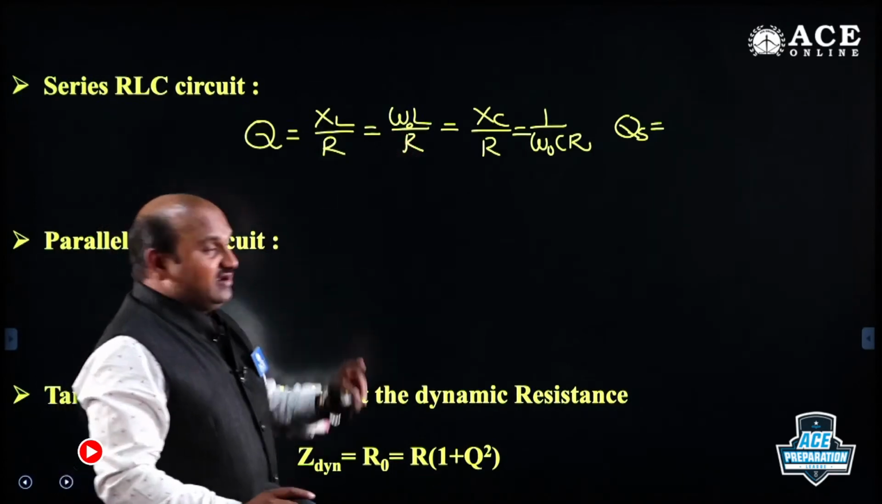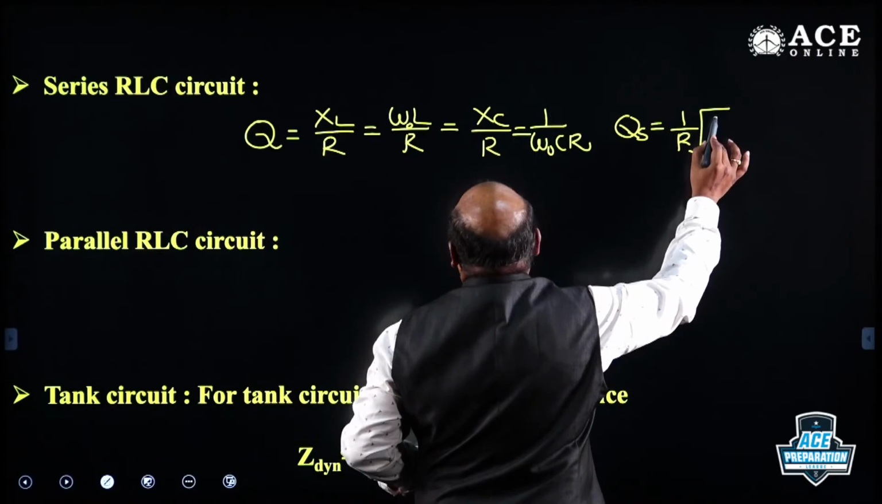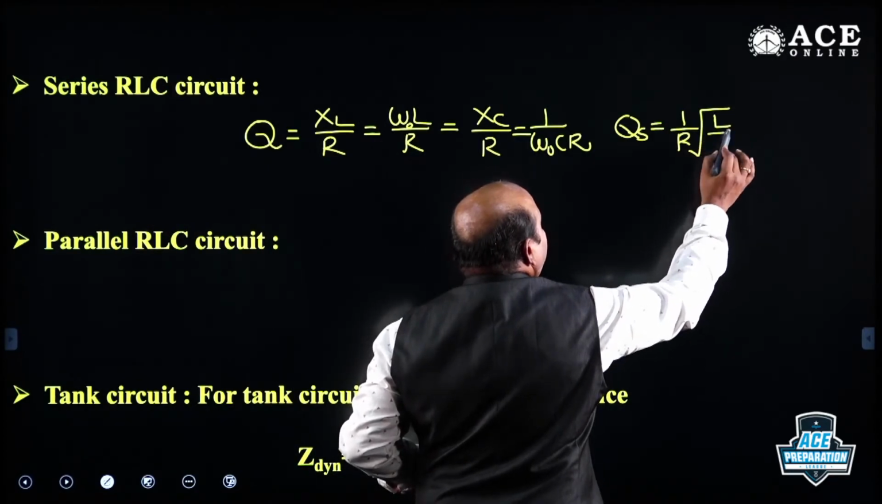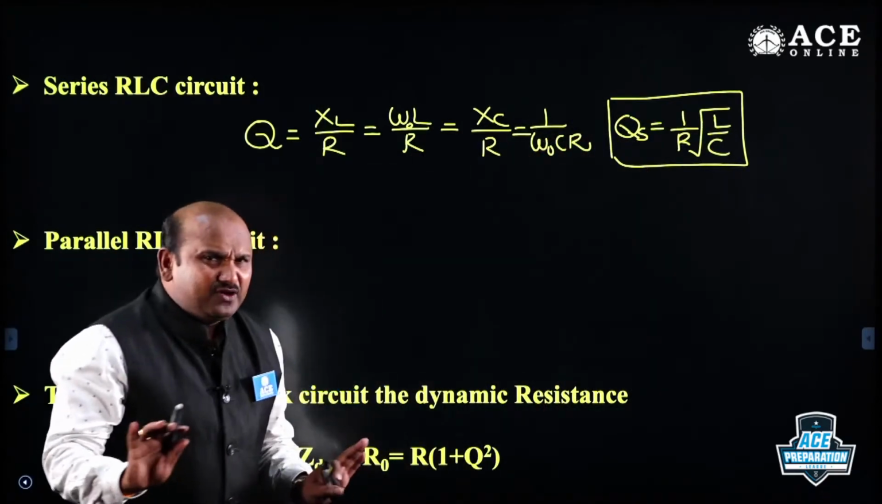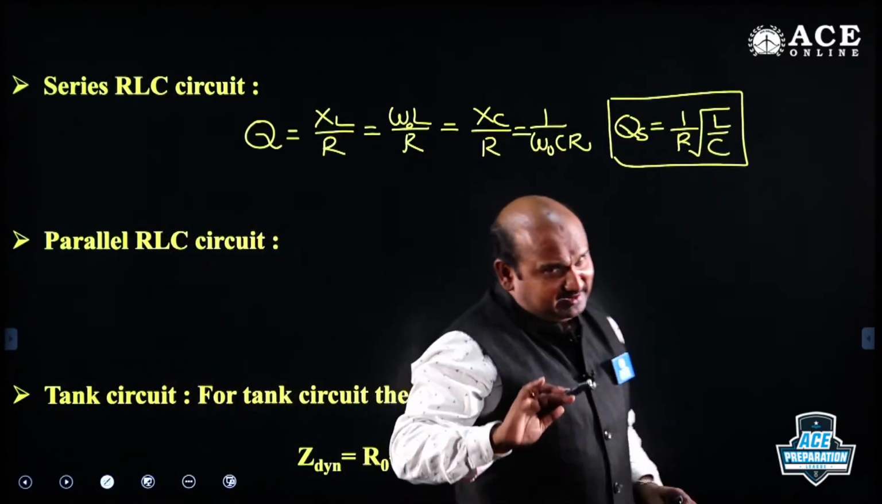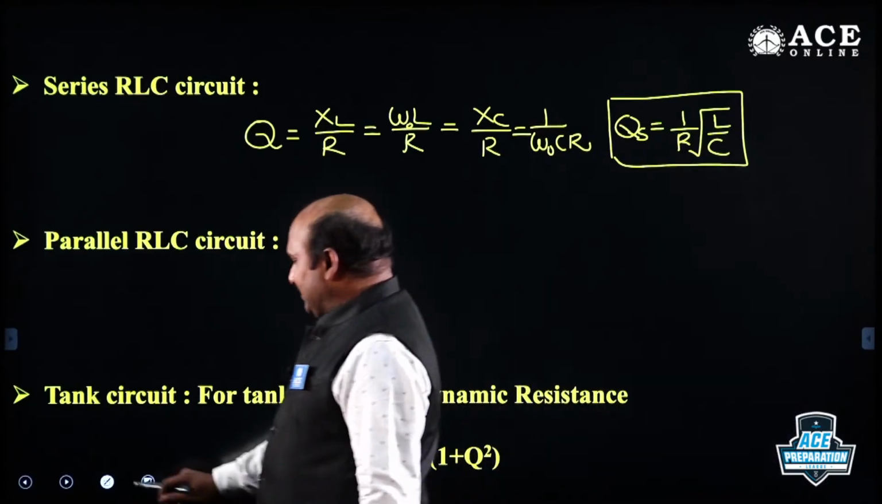If you take 1 by root LC, finally we are getting 1 by R times under root L by C. This is the series circuit quality factor. And for the parallel circuit, you need not remember, directly you can take it as the reverse. The reverse of this one is for the parallel circuit.